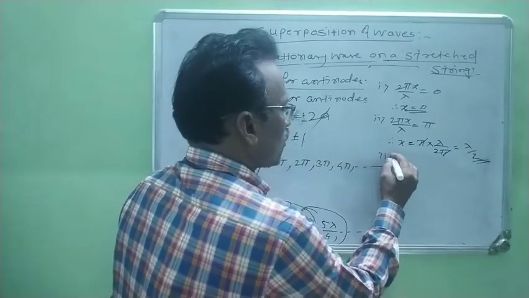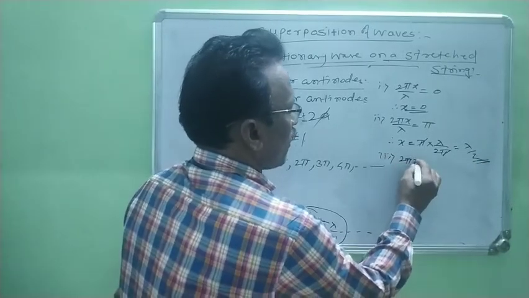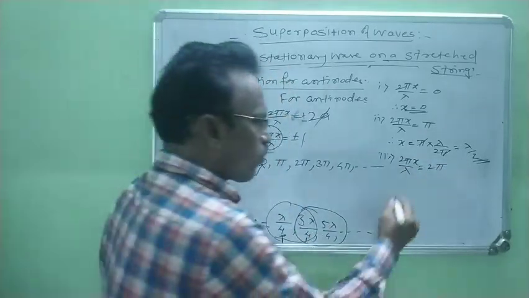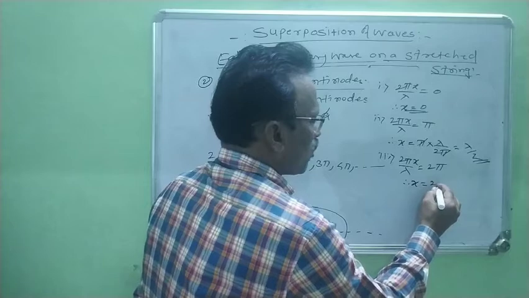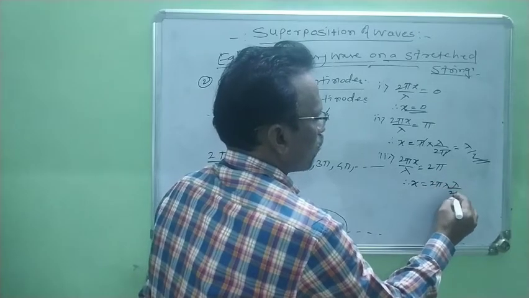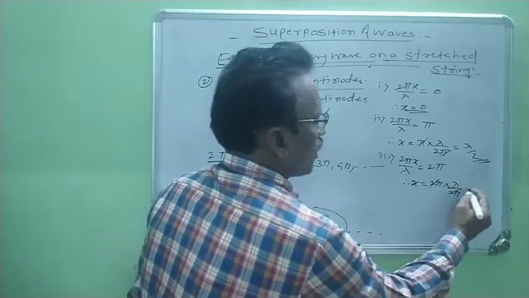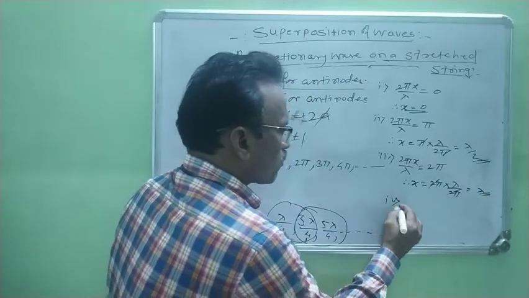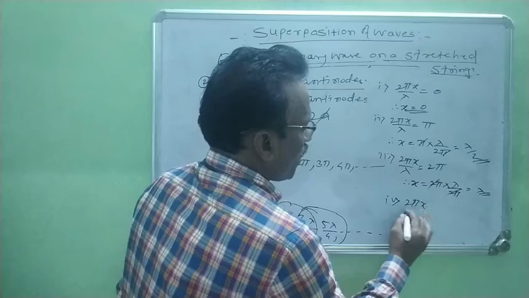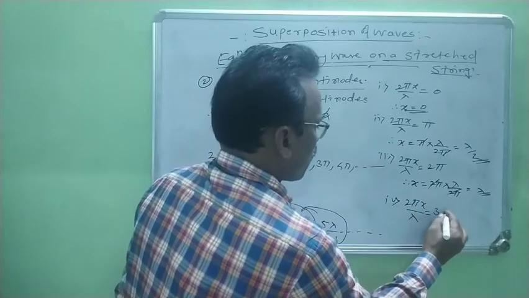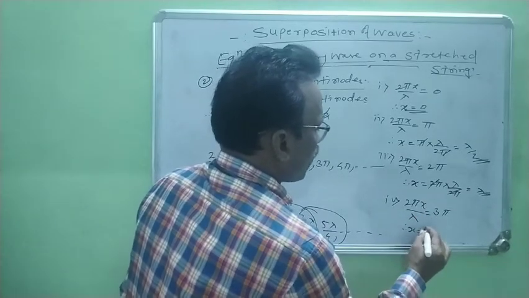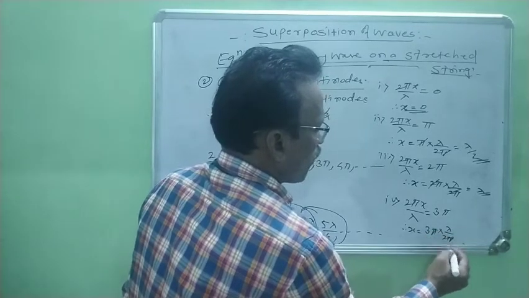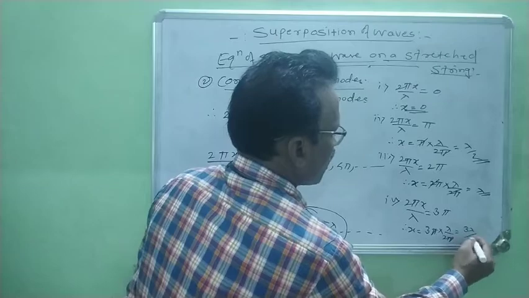Now the third, 2 pi x by lambda is equal to 2 pi. Therefore, the value of x equals 2 pi into lambda upon 2 pi. 2 pi gets cancelled. Now it is lambda. Number 4, now 2 pi x by lambda is equal to 3 pi. Therefore, x equals 3 pi into lambda upon 2 pi. Pi gets cancelled. Now it is 3 lambda by 2.